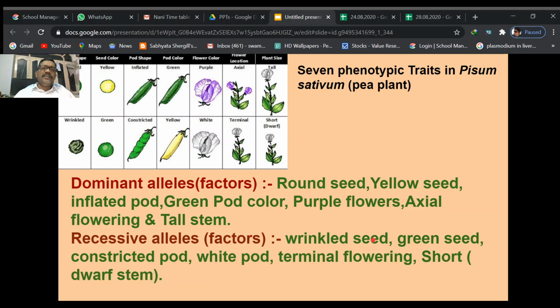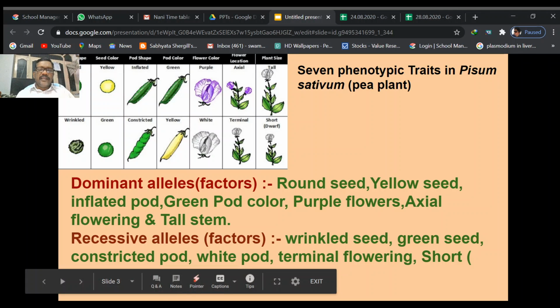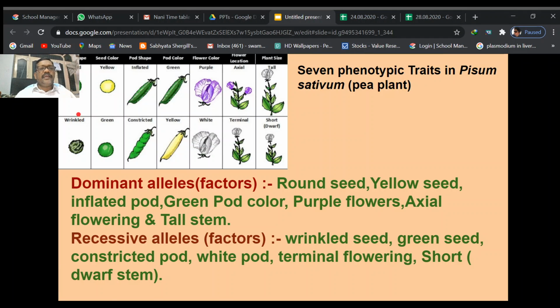So Gregor John Mendel conducted his experiments on the pea plant. He chose actually 7 characters in the pea plant. Those 7 characters are: round seeds and wrinkled seeds. Round seeds means those are round in shape. Wrinkled means somewhat wrinkles are present on the seed. So round seed and wrinkled seed.